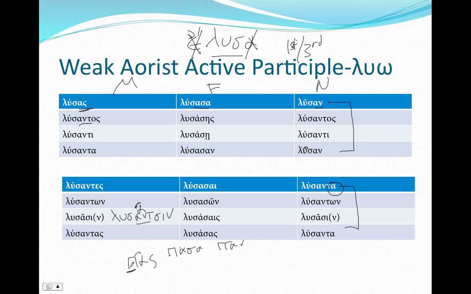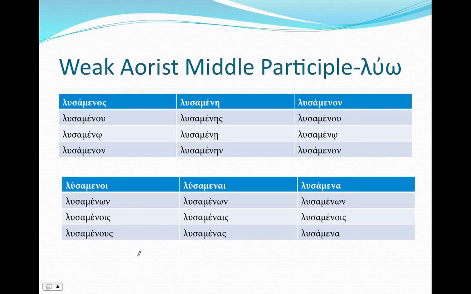Now on to the weak aorist middle participles. Here, the only difference is we're going to take our weak aorist stem λυσ, and instead of the omicron that we've been using for all the other middle participles, we're going to use the alpha as our theme vowel. And then we're going to add our μεν and our endings. λυσάμενος, λυσαμένου, λυσαμένῳ, λυσάμενον.